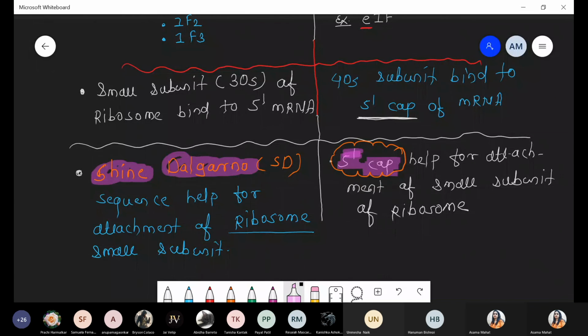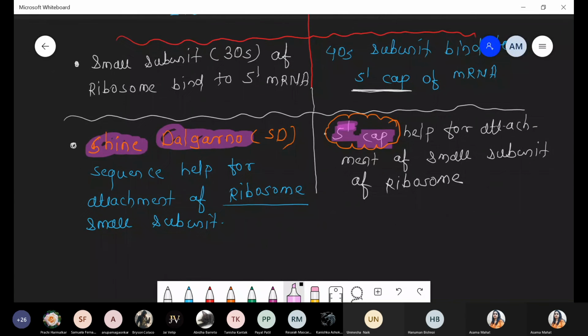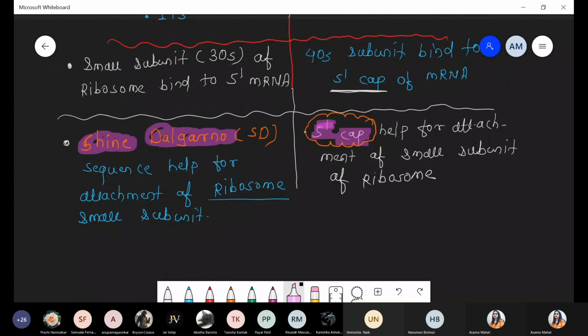Quickly, what is the sequence of the Shine-Dalgarno? Basically, it is a 6 to 7 nucleotide sequence, AGGAGGU. It is extra, no need to remember, just write it down. So the SD sequence has this particular sequence, AGGAGGU, a 7 nucleotide sequence.